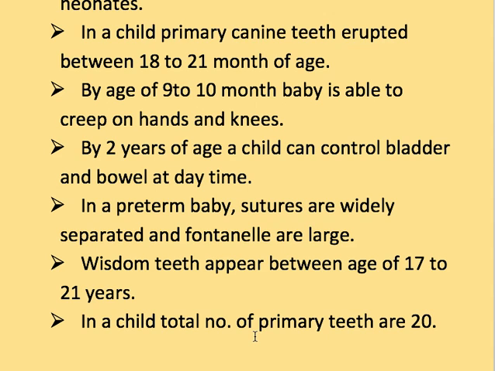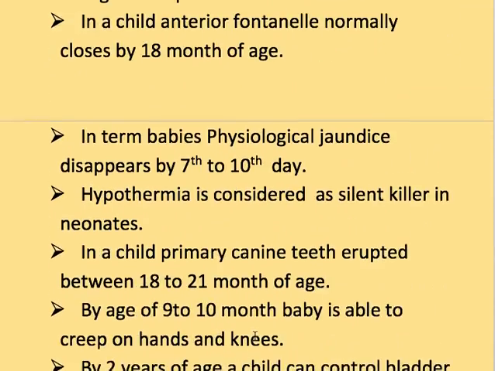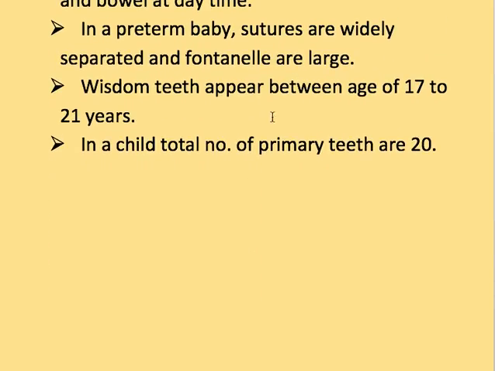Next is in a preterm baby, sutures are widely separated and fontanelles are large. Next one is wisdom teeth appear between the age of 17 to 21 years. Next is in a child, the total number of primary teeth is 20. So these are the key points of growth and development in pediatrics.